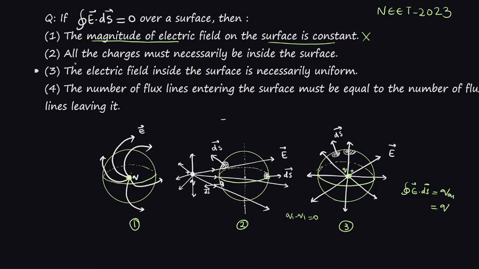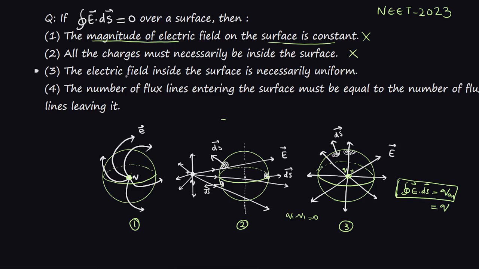The second case says all the charge must necessarily be inside the surface. This is contradictory on its own. If a charge is enclosed by the surface, then necessarily there will be some net flux over that surface. It is a basic statement of Gauss's law. So this is contradictory again. This case is never possible.